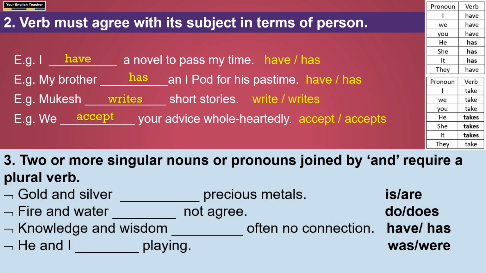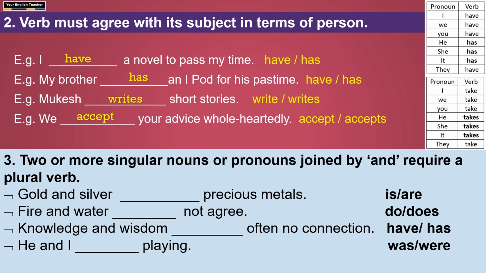Now the next rule is that when you join two or more singular nouns or pronouns with and, it becomes plural. The subject becomes plural and we have to use a plural verb. Here you see: gold and silver dash precious metals. Gold and silver. In the subject place, two nouns are there which are joined by and. So when we join two nouns or pronouns with and, the subject becomes plural and we take a plural verb here.